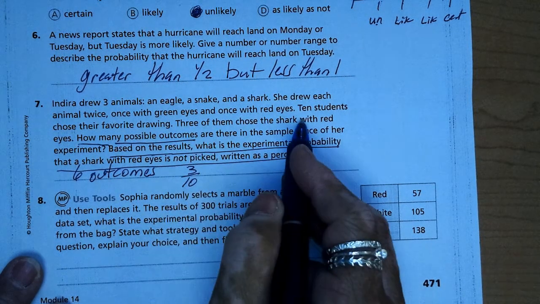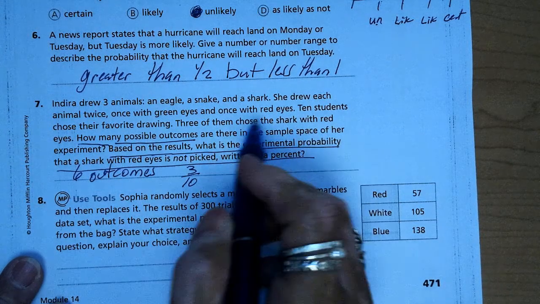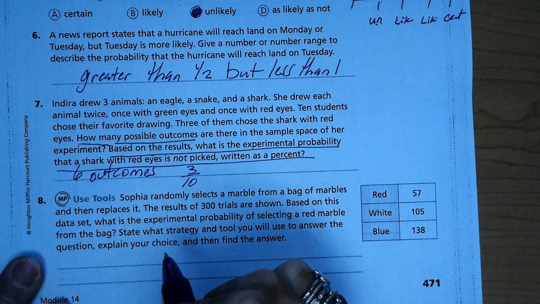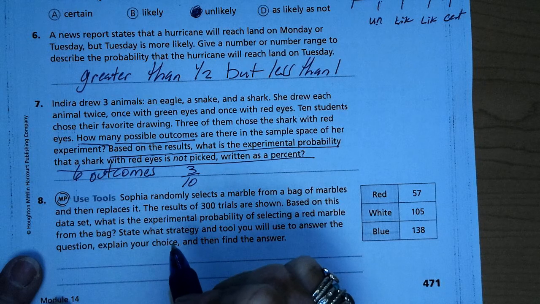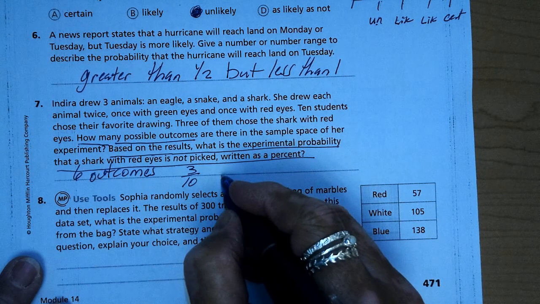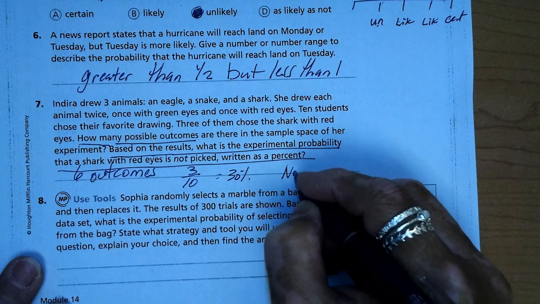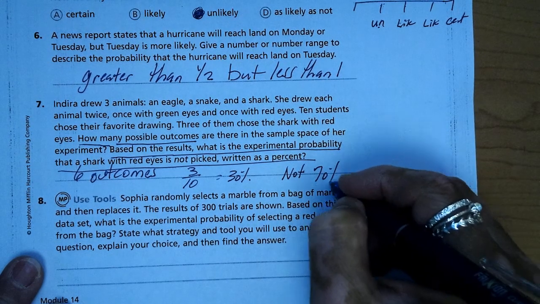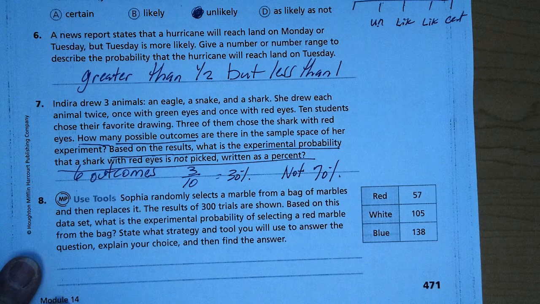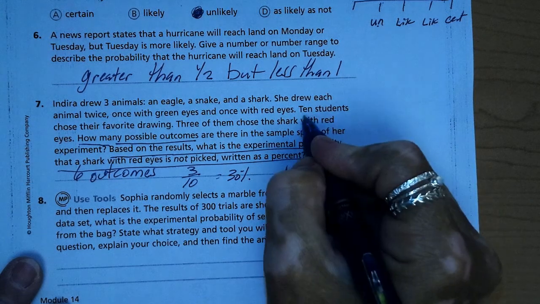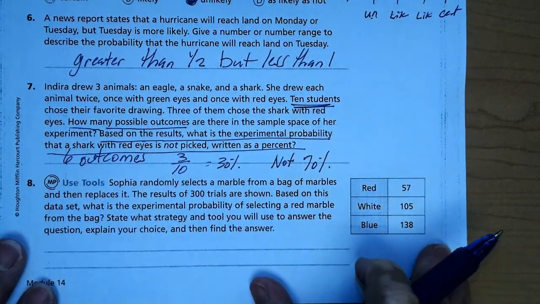So 3 of them chose the shark with red eyes. So 3/10, and then we know that that would be 30%. So the chance of not picking would be 70%. And this is where I got the 10 students right there.